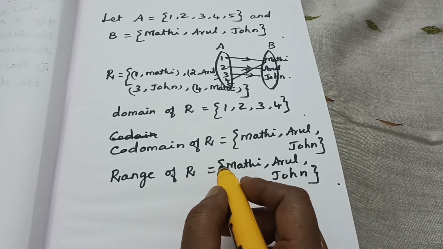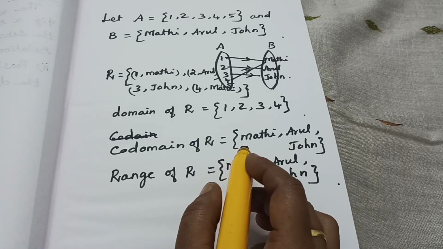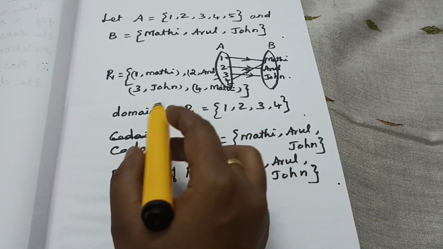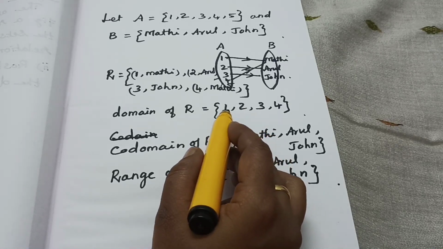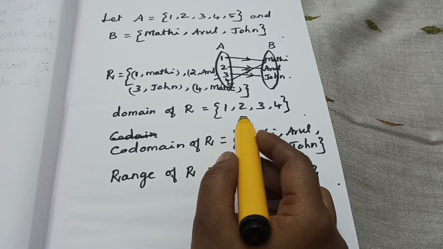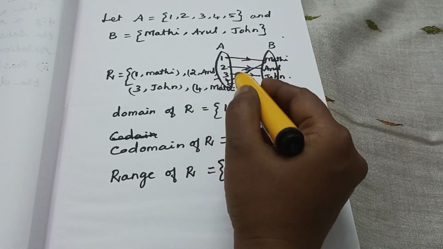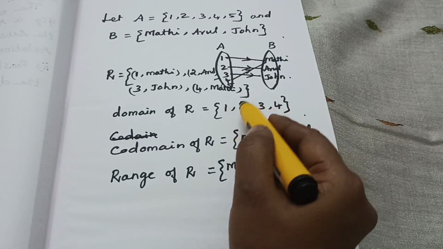Have you understood? The domain of R is a proper subset of A. Okay, the domain of R is a proper subset of which one? A. Proper subset of A. Okay, then suppose here 1, 2, 3, 4, 5 is there, isn't it?